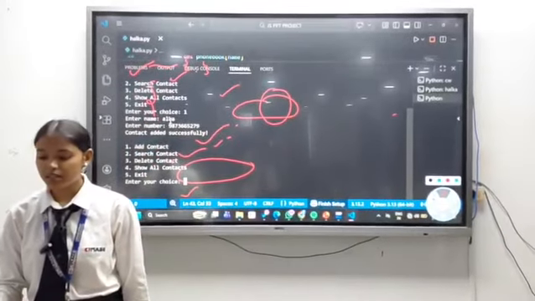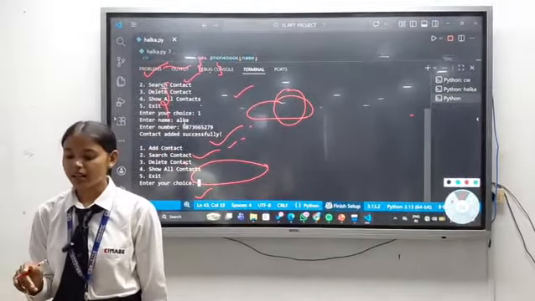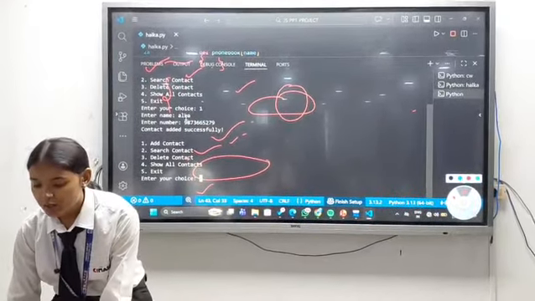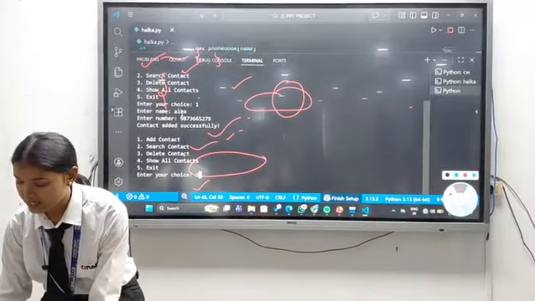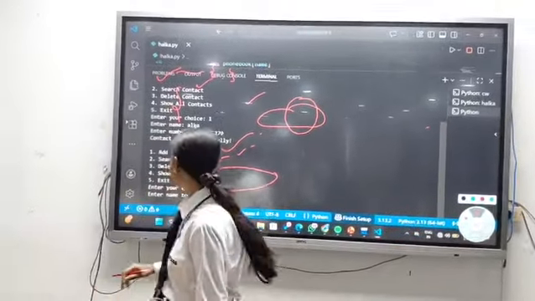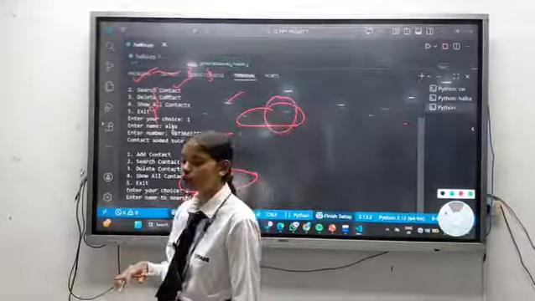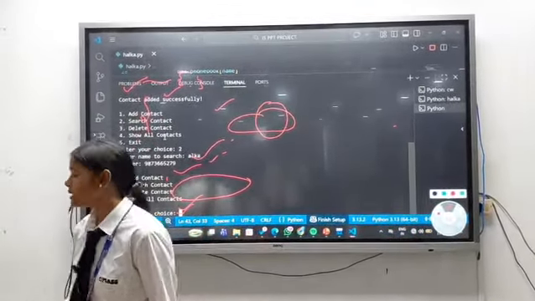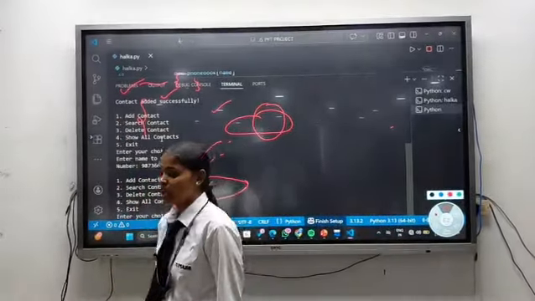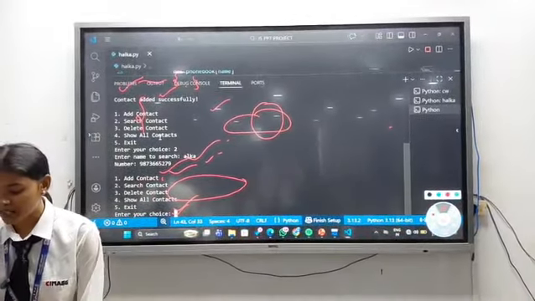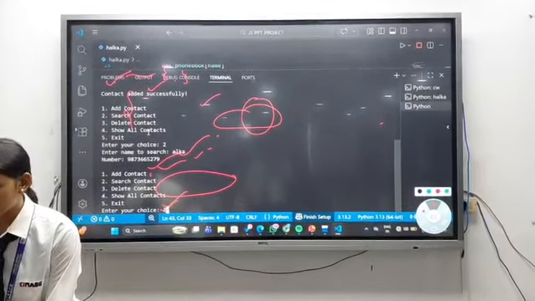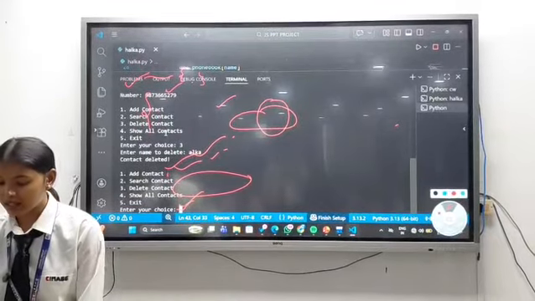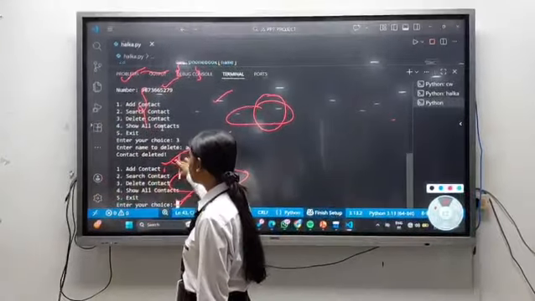Now we want to search whether this name exists in our phone book dictionary or not. So we will enter choice 2, search contact. Now we write the name we want to search. Suppose I search Alka, and then our number is displayed. Now our third option is delete contact. I want to delete this contact, so I will enter choice 3, and the name we want to delete, Alka, and then we can clearly see that contact deleted.